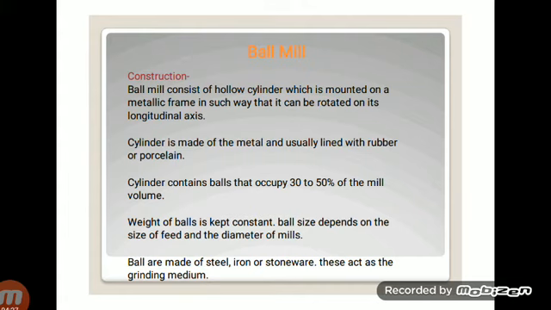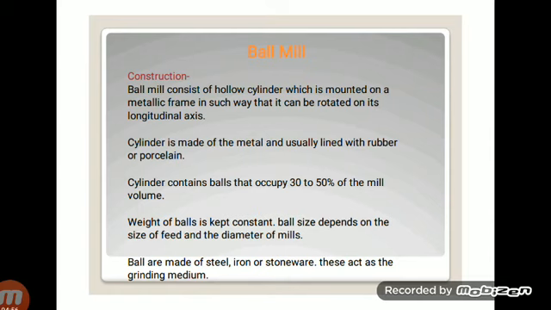The ball size depends on the size of the feed and the diameter of the mill. If we insert large feed materials, then the ball size is obviously large. That is, the ball size depends upon the size of the feed materials. The balls are generally made up of steel, iron or stoneware, so that they act as a grinding medium.